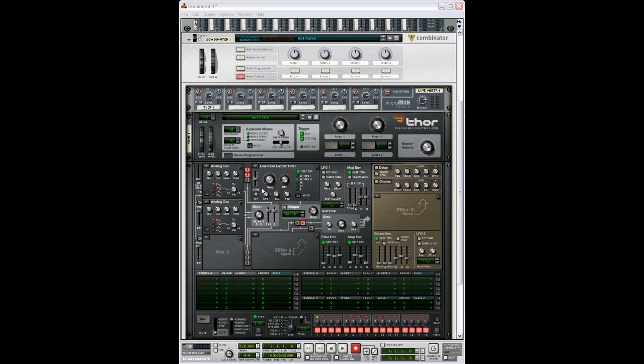Next, in filter 2, let's open up the comb filter. Set the frequency all the way down to 39.4. Set the res all the way up to 127. And you can set the envelope to about 87, but we'll be coming back to this later for automation. Next, route oscillators 1 and 2 into filter 2 and enable it. Next, in the amp envelope, all you're going to do is bring the sustain all the way up to 0.0.